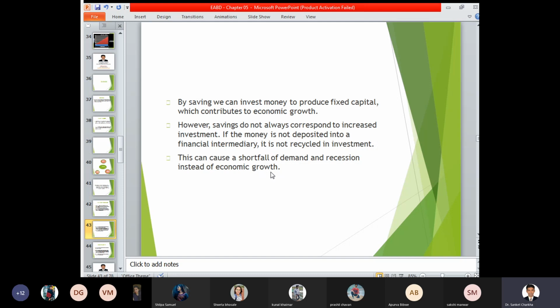So here in this case, we have to see that there should be a proper flow of circulation, and that there should be no shortfall of demand either. That is, a proper balance between demand and supply has to be maintained, and recession is not to be brought into the economy.